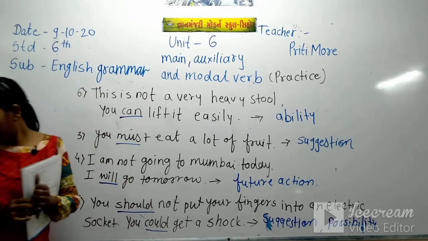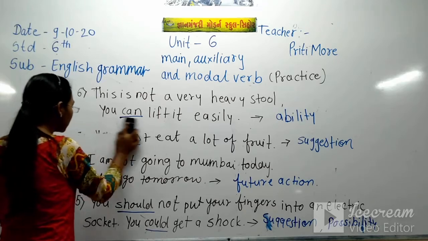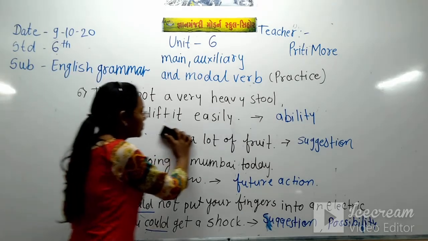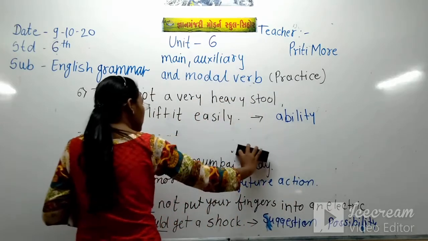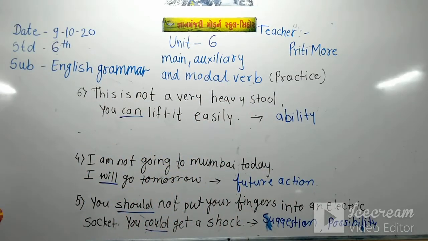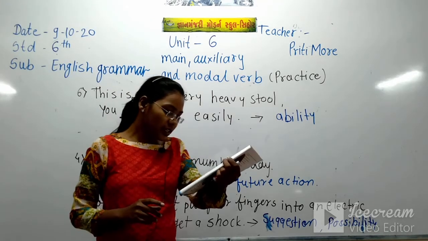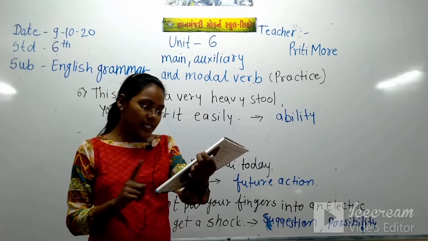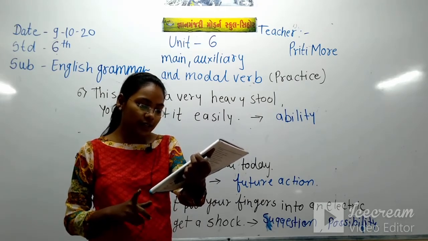Now the third one I rub. Now the seventh one, Anya is saying, Johnny could play football when he was young.